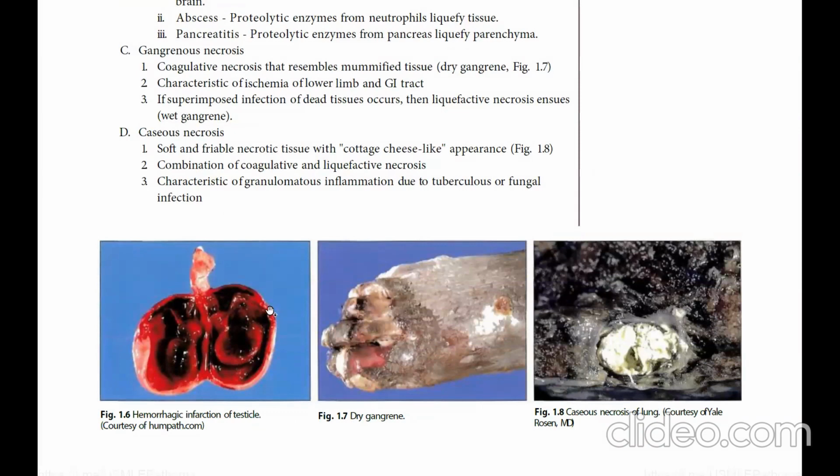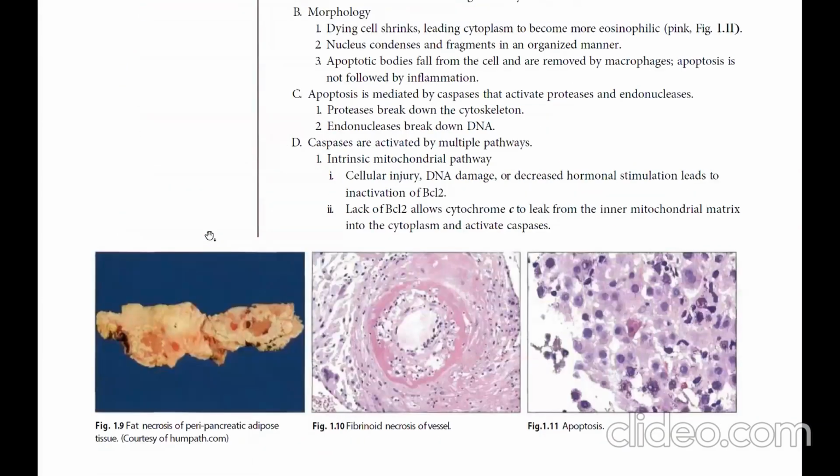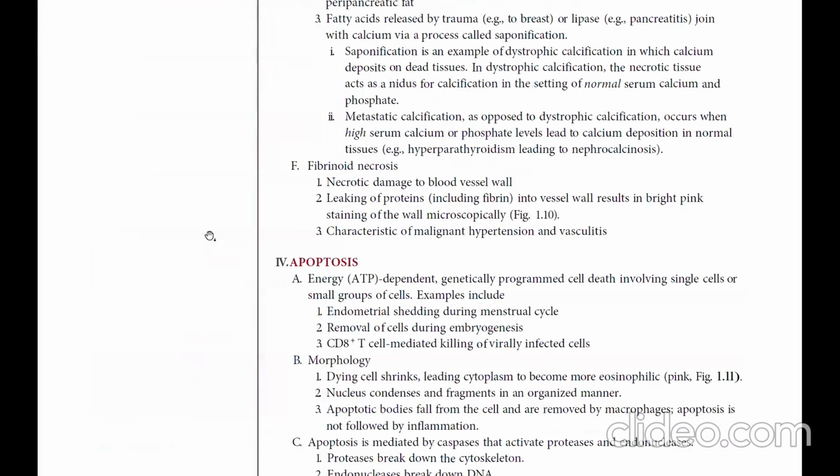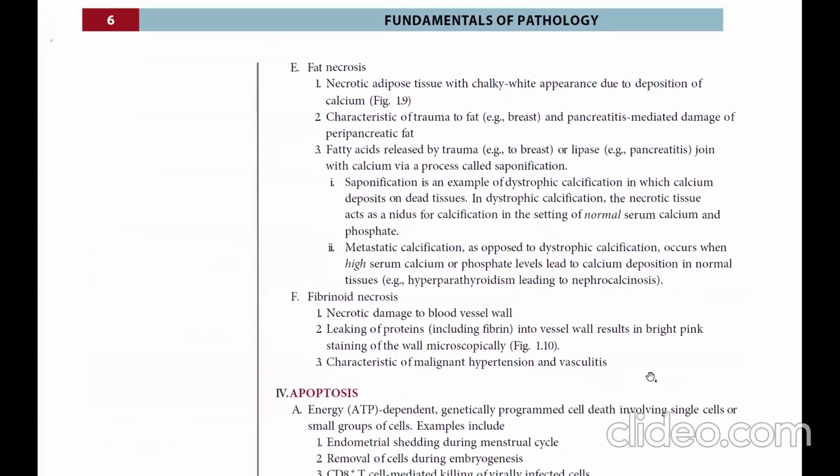Examples: red infarct of the testis, dry gangrene, and caseous necrosis in a patient with tuberculosis.